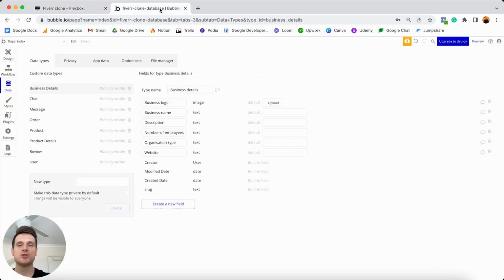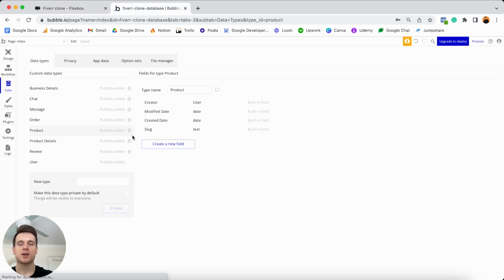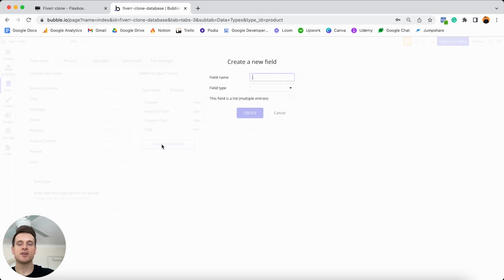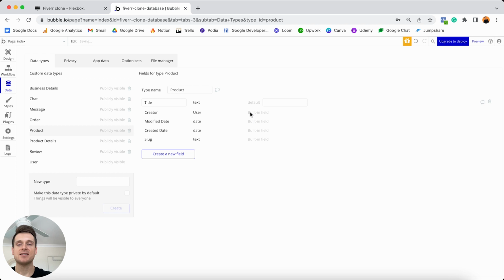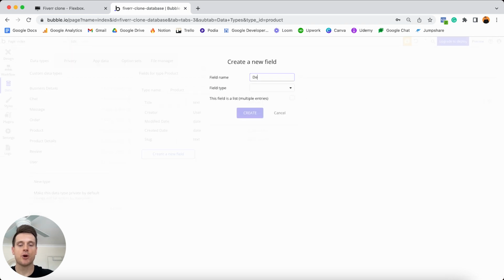So if we jump into Bubble, open up our product data type, the very first field I'd like to store is going to be the title. So this is the name of the product. This will also be a text field, similar to our previous name fields. We'll create this. The next field is going to be known as the description summary.